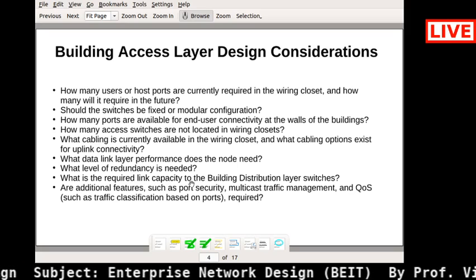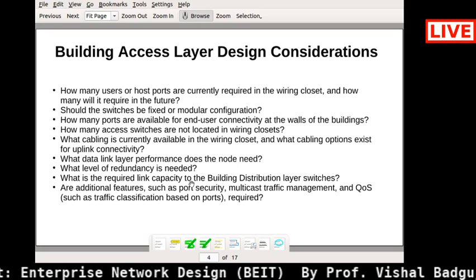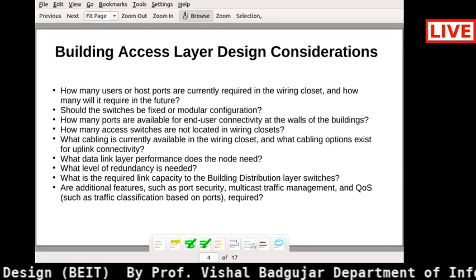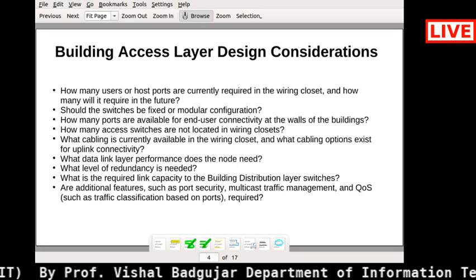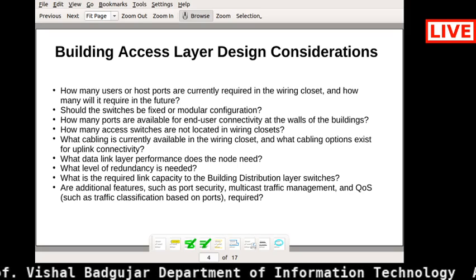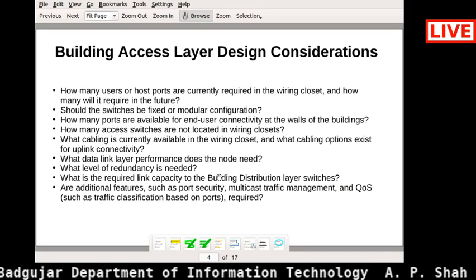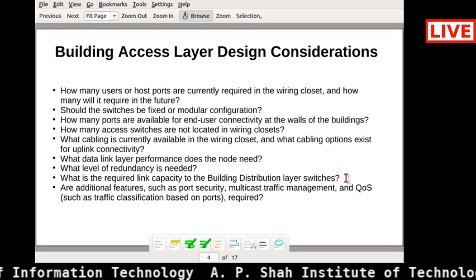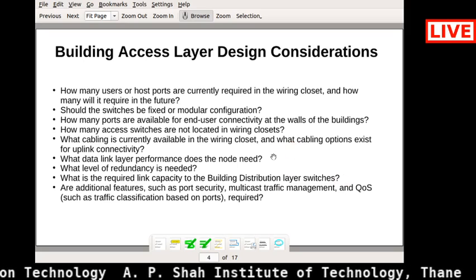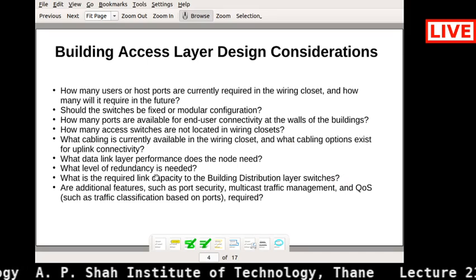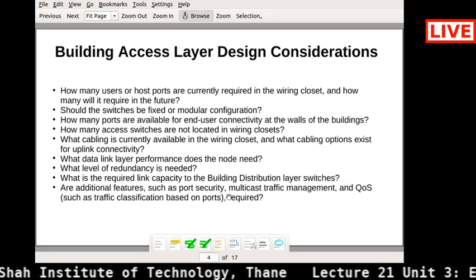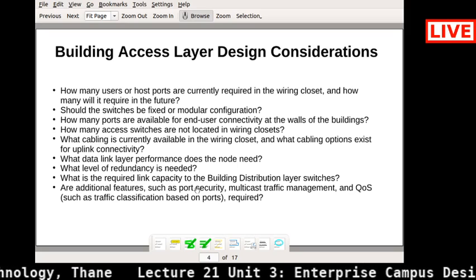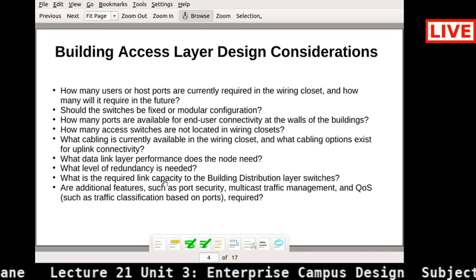So that also obviously depends on the organization, right? What is the motto and aim of that particular organization? So it will depend upon that part. Now, all these kinds of questions, you must know the answers before designing any kind of access layer of the building, right? So these are nothing but the considerations.